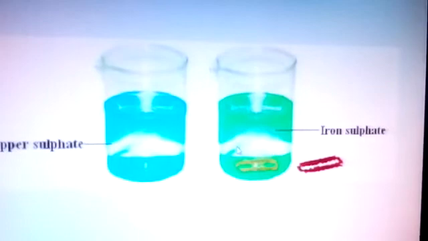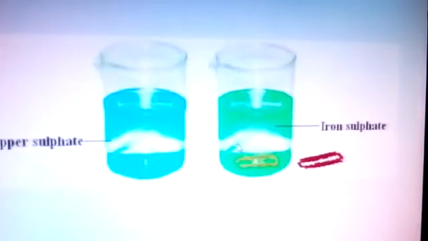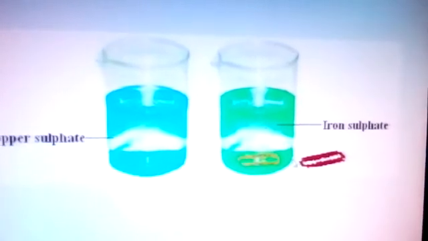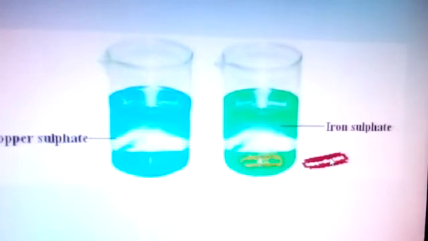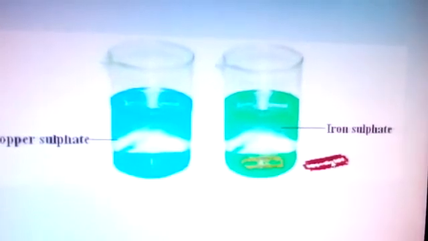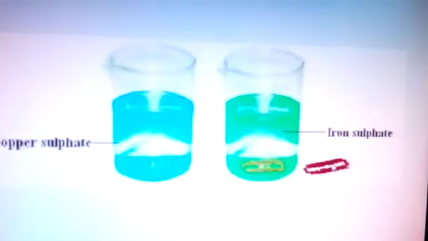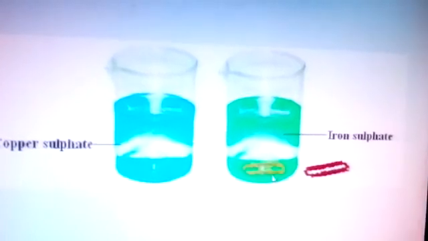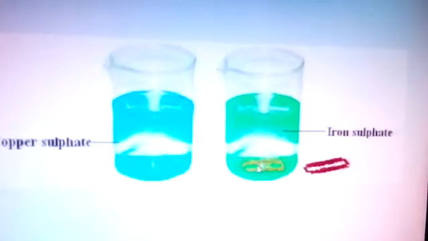Take out the nail or the blade. Now what is the color of the blade there? Has it changed in any way? The changes that you notice are due to a reaction between copper sulfate and iron. The blade is made of iron. The change of color of the solution from blue to green is due to the formation of iron sulfate.